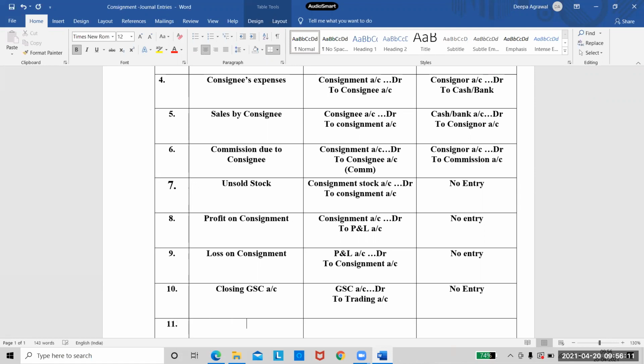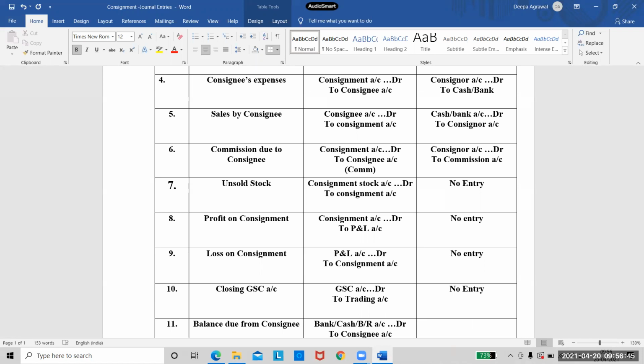We are left with our last step, that is balance due from consignee. For that, the entry the consignor will write is, however he is receiving the balance, either bank or cash or bills receivable account debtor to consignee's account, because the consignee will give him this balance, right?